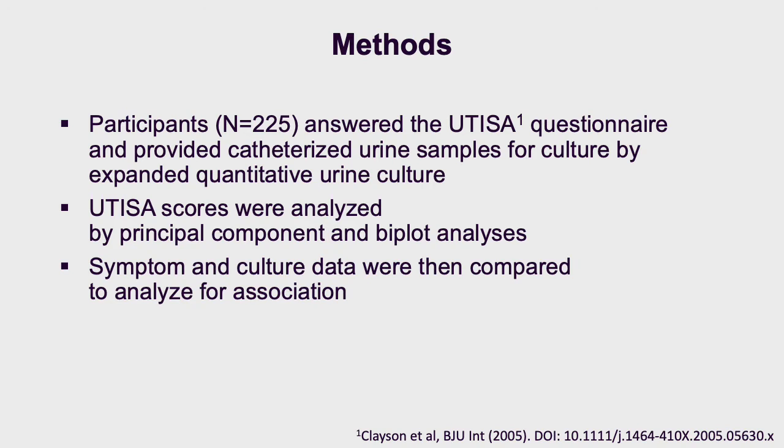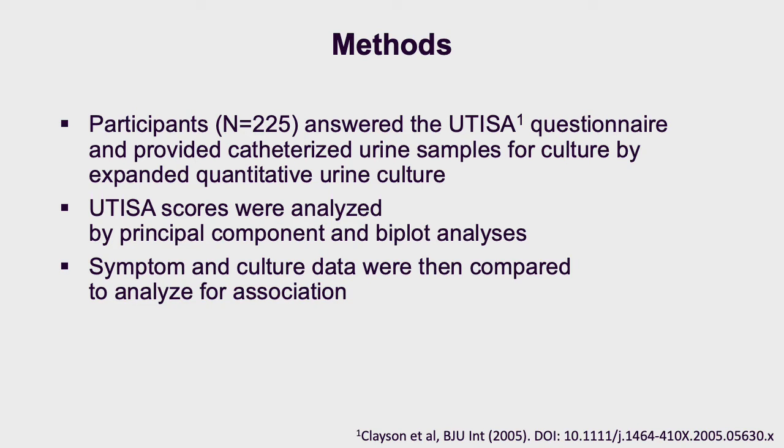This is a sub-analysis of an IRB-approved study that included adult women presenting for UTI symptom evaluation, who responded yes to the question, "Do you feel you have a UTI?" and agreed to transurethral catheterization. Participants answered the Validated Urinary Tract Infection Symptom Assessment Questionnaire, or UTISA, and contributed catheterized urine specimens, which we assessed by EQUIC.